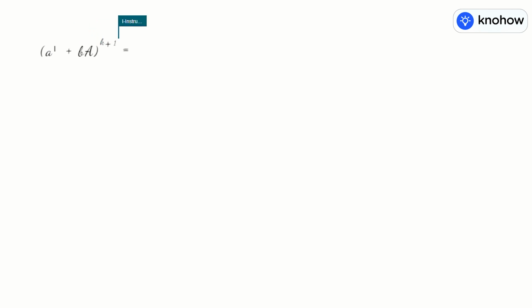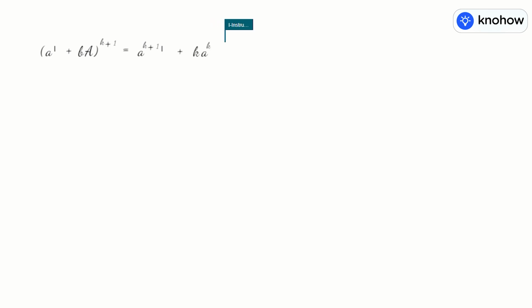So A^(k+1), the first term, I square. Again, I square being I into I can simply be written as the identity matrix I. And in the second term, IA should be replaced by A only. So you get plus k A^k BA.